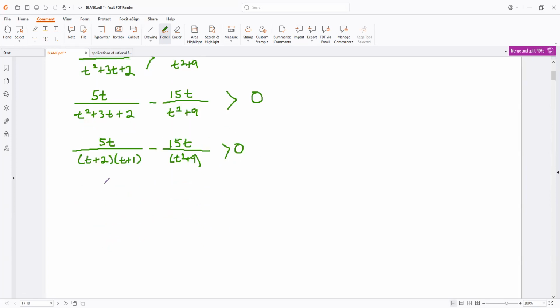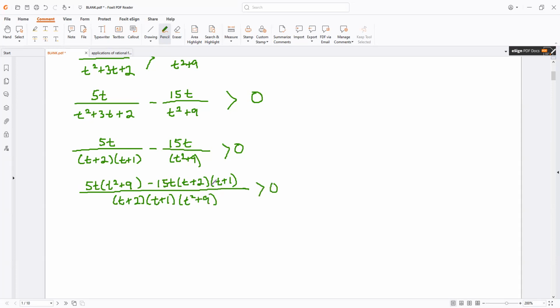So excuse me while I get a little bit lazy, but the numerator will be 5t(t squared plus 9) minus 15t(t plus 2)(t plus 1), all over (t plus 2)(t plus 1)(t squared plus 9). And there is nothing that we can simplify.